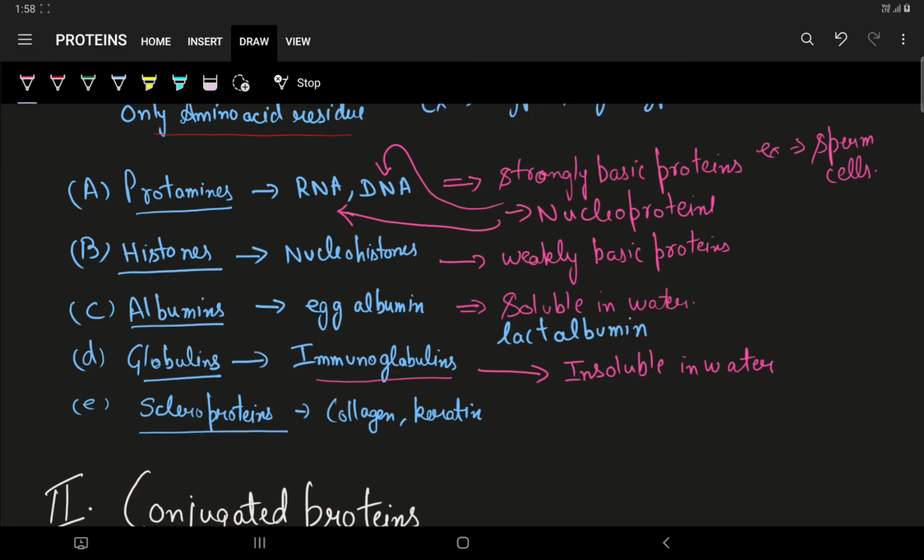Next comes the scleroproteins. So these are not the globulin but the fibrous part. These are the fibrous proteins in the simple protein category. These are insoluble in water and also in alcohols, not attacked by enzymes. These are protein characteristics of skeletal structures of animals and also the external protective tissue such as skin and hair. For example, collagen and keratin. These are the examples for skeletal proteins.